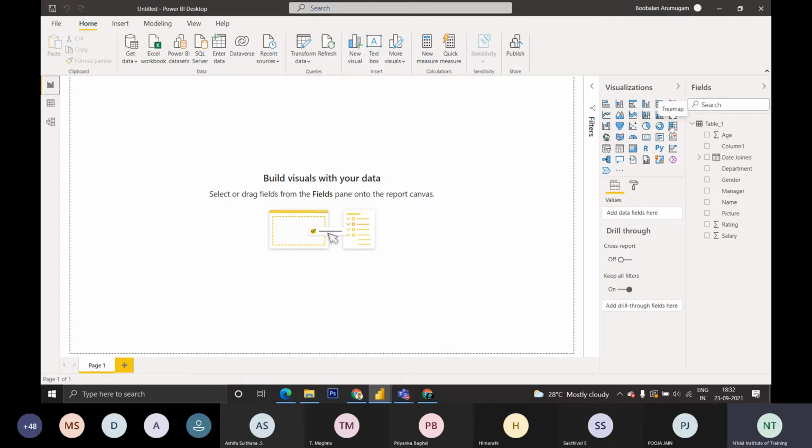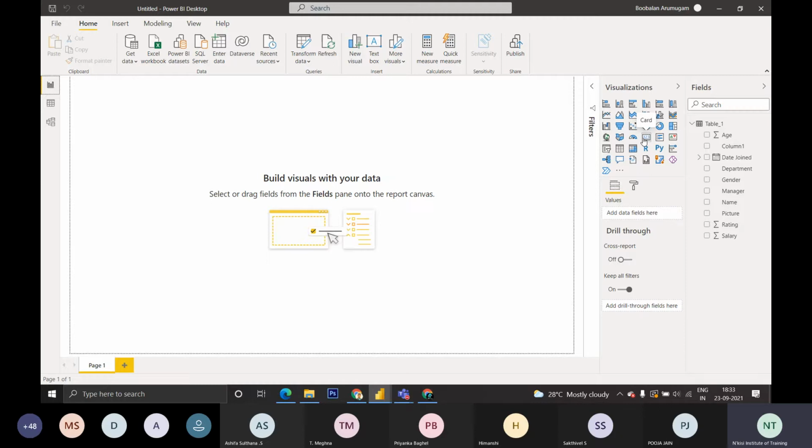It is a donut chart. It is a tree map. Using the tree map, we can visualize which covers the majority. It is a map. Based on the locations, we can spot which area covers the majority of people. We can use the map also. Then filled map and gauge. Gauge is like a speedometer. If you want to denote it in a gauge meter, we can show it. I'm saying what visualizations are available, then we will move on to showcase all those things. This is the card.